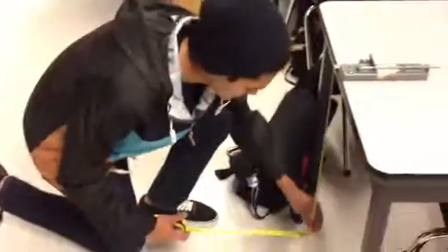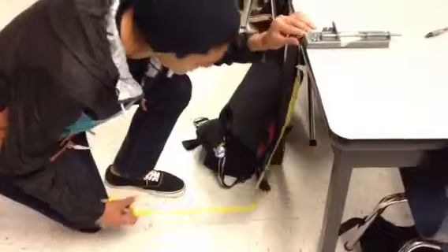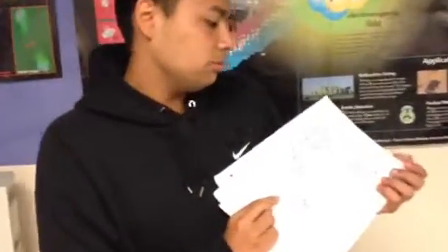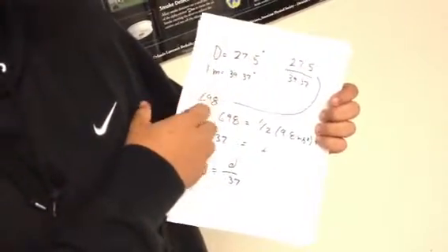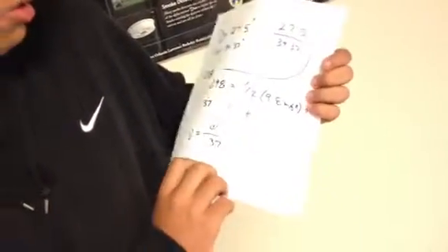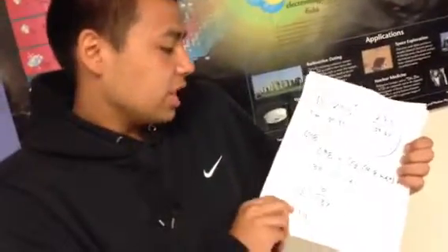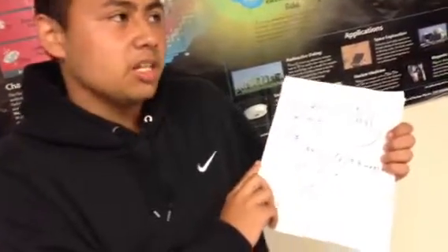I'm just going to help you guys find D over here. For our distance of the table to the floor, we got 27.5 inches. But we want it in meters, so we know that a meter equals 39.37 inches. So we divided 27.5 by 39.37, and we got 0.698 meters.